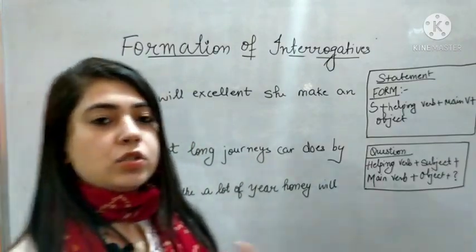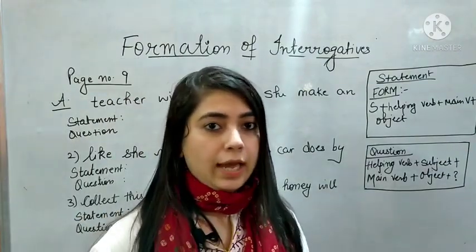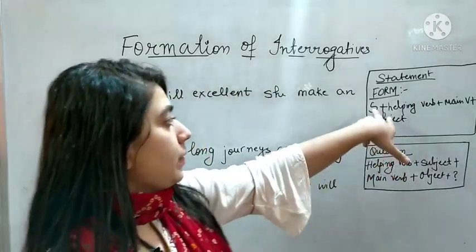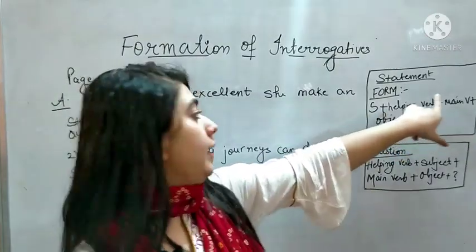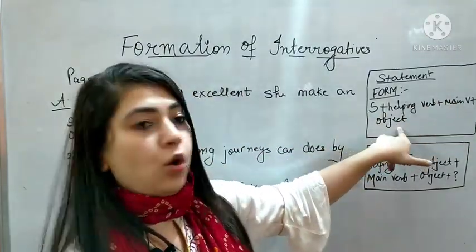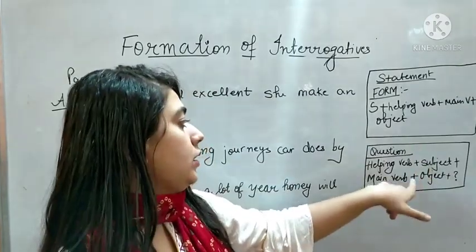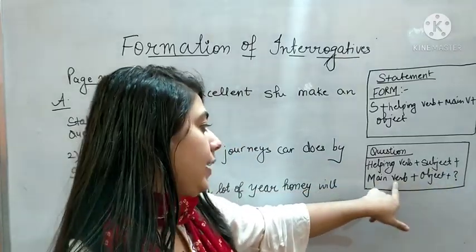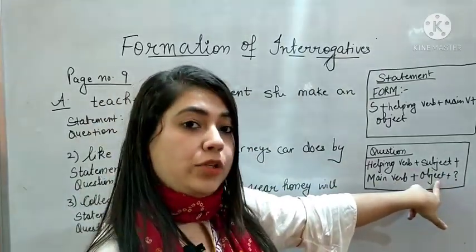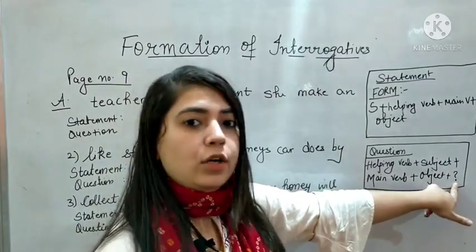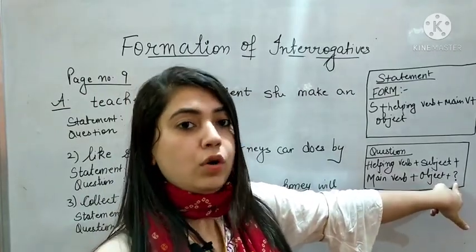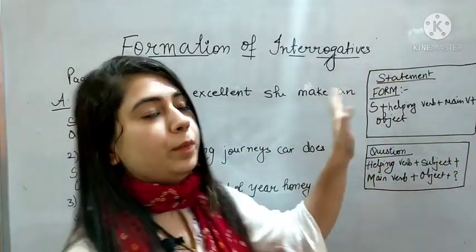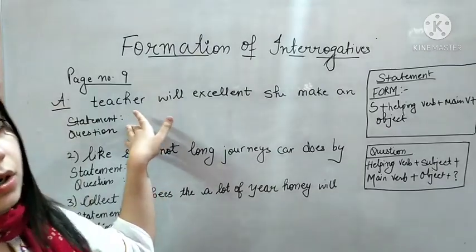First of all, let's revise the concepts that we did yesterday. I told you that when we make a statement, the form that we follow is subject, helping verb, main verb, and then object. But in case of questions, we firstly write the helping verb, then subject, then main verb, and then object. Do not forget to add a question mark at the end of the questions, right? So we will use these two forms to make a statement and a question.